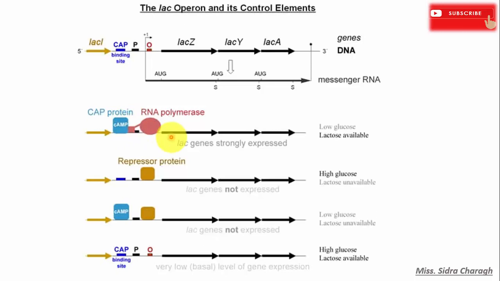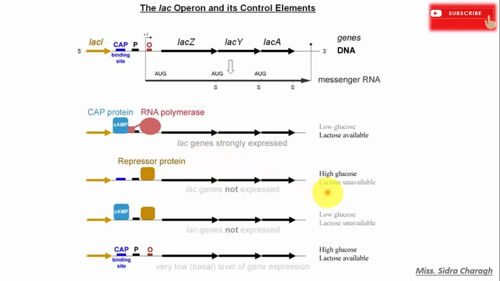Therefore, when glucose is absent and lactose is available in large amounts, the CRP-cAMP complex stimulates the transcription of the lac operon and allows lactose to be used as an alternative carbon source. Here the lac genes are expressed strongly.